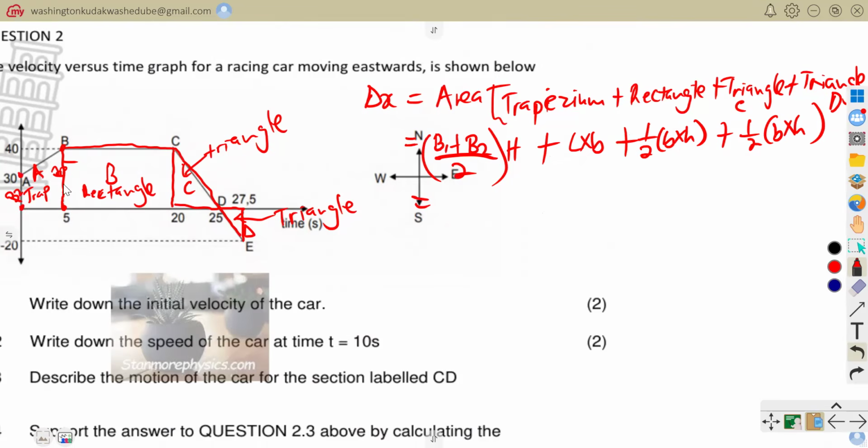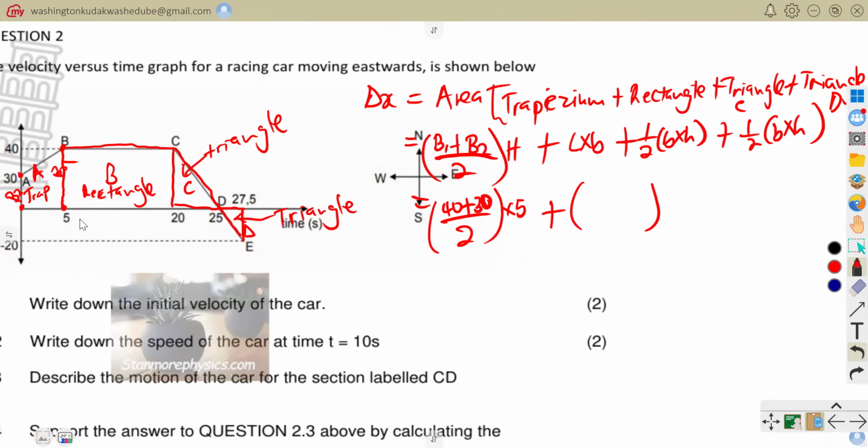So our base 1 is actually 40. So you are just going to say 40 plus our base 2, it's 30, sorry, and then over 2. I'm now calculating this. Now the height, from here to there, is just 5. So we multiply by 5 there. And then we add our length times breadth.